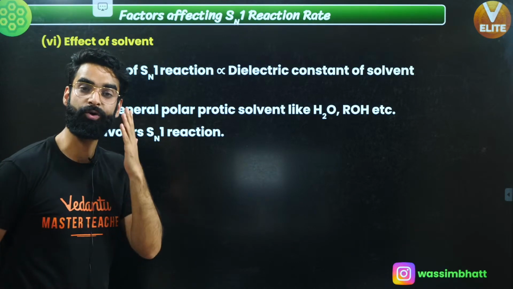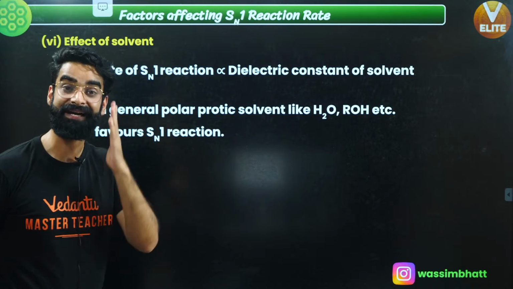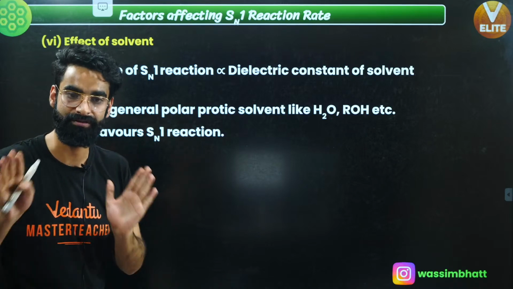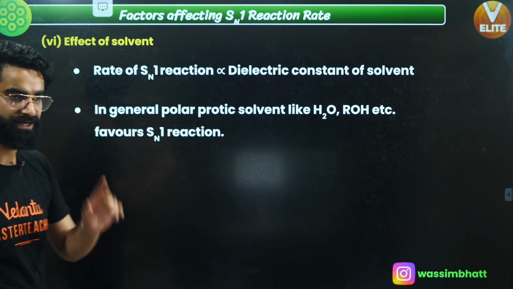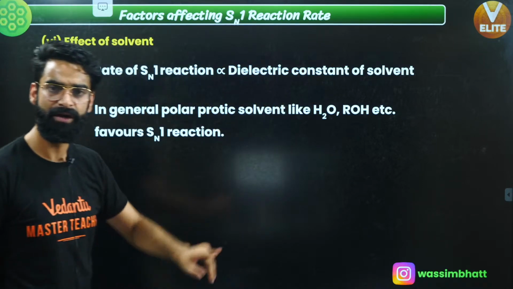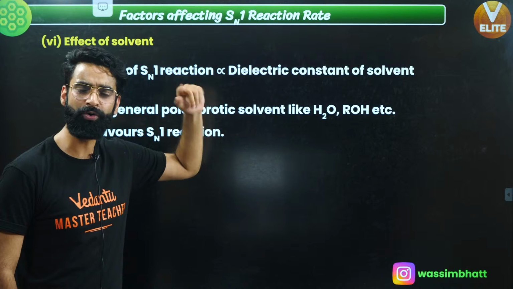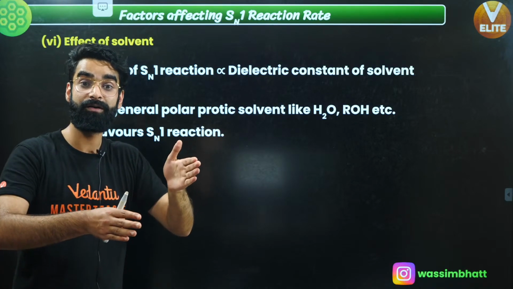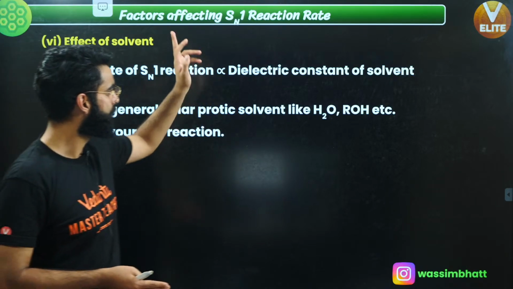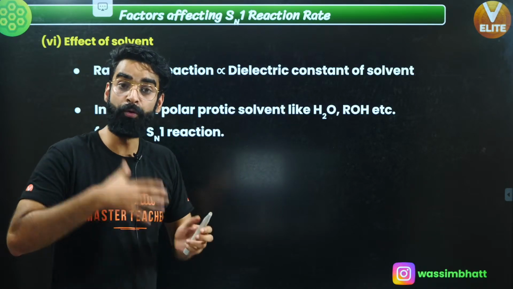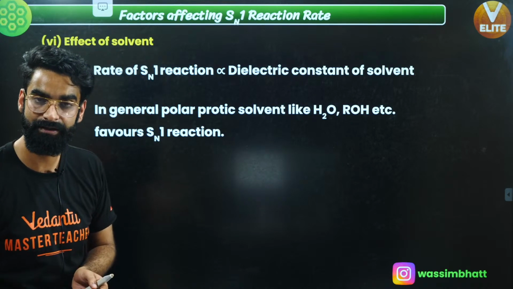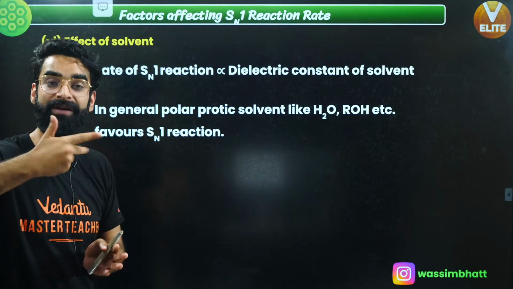That solvent which has got very high dielectric constant has got strong tendency to weaken the force of attraction between the carbon and the halogen. Remember, your rate of Sn1 reaction is directly proportional to dielectric constant of solvent. More the dielectric constant of solvent, more is the tendency of solvent to ionize or polarize your CX bond, due to which carbocation gets formed easily.